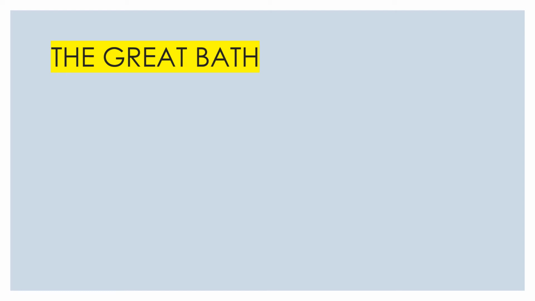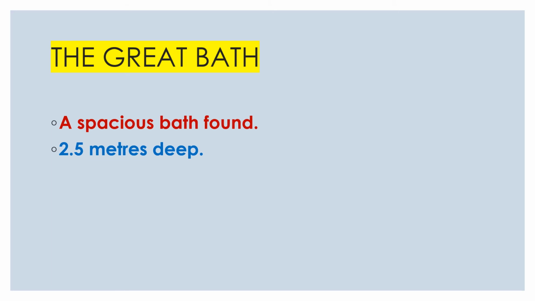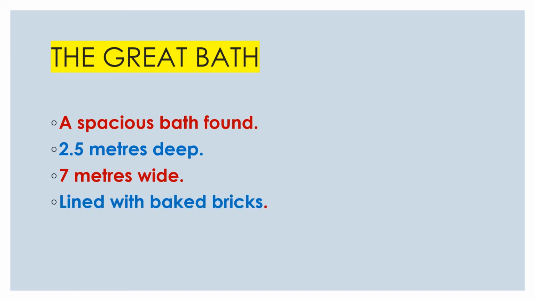During excavation, a great bath was discovered at Mohenjo-daro. At which place, children? Mohenjo-daro. It was a spacious, means great, very big bath, with a depth of around 2.5 meters and 7 meters wide. It was lined with baked bricks. Why were the bricks baked? Because baked bricks were very strong and prevent seepage of water.